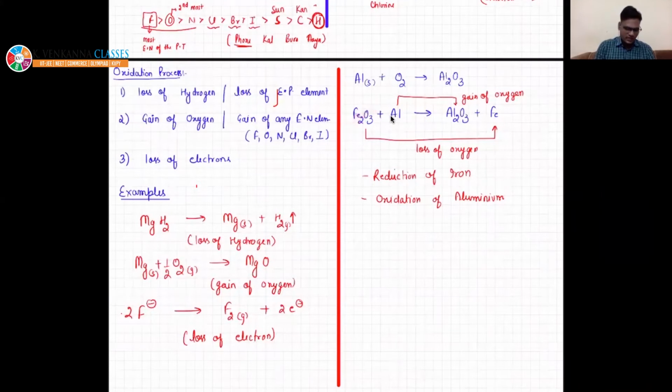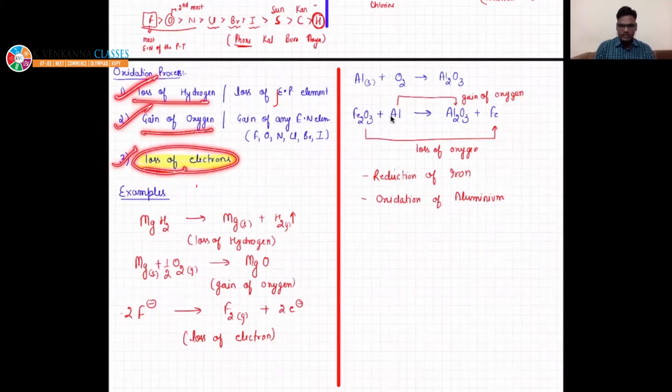The last one is very important: loss of electron also. There might be questions which we can deal with using any of these. If loss of hydrogen, gain of oxygen, or loss of electron, either of these three is happening in any chemical reaction, then that will be known as oxidation process.